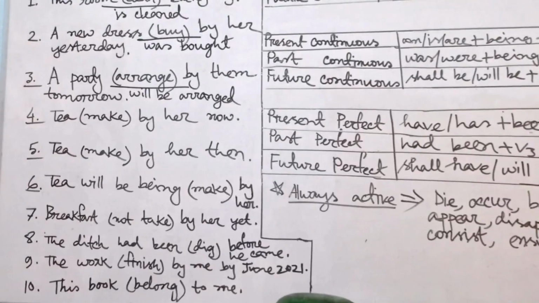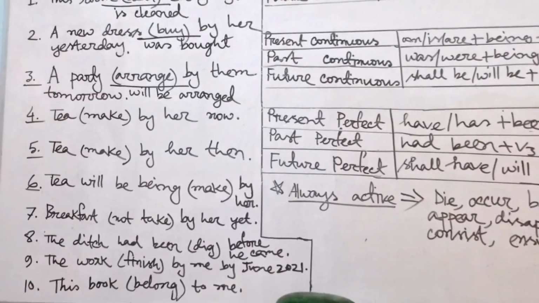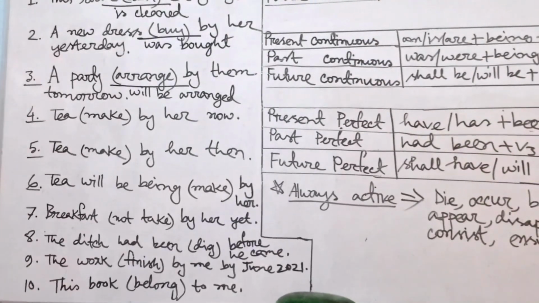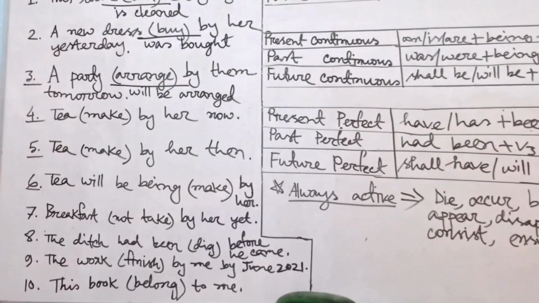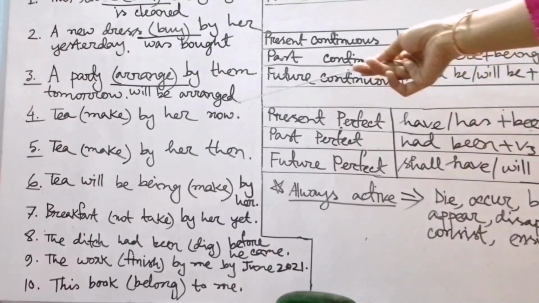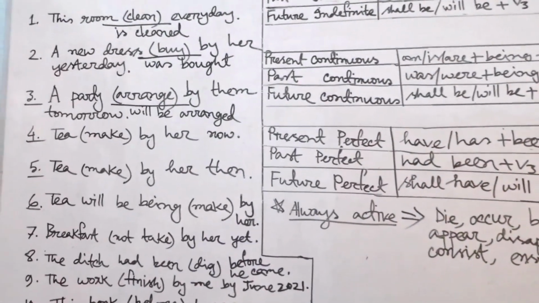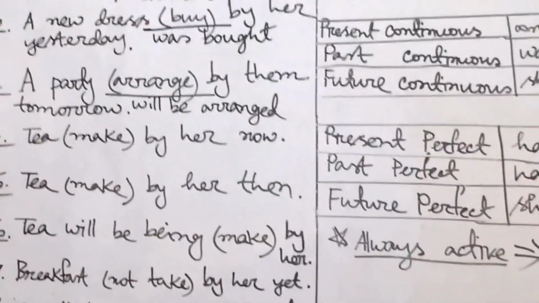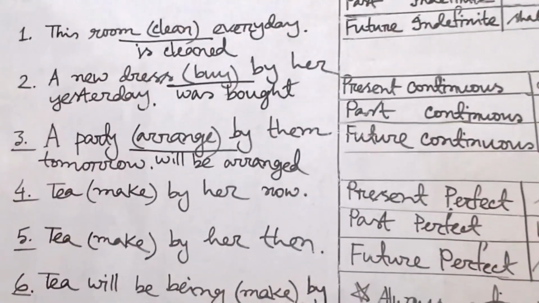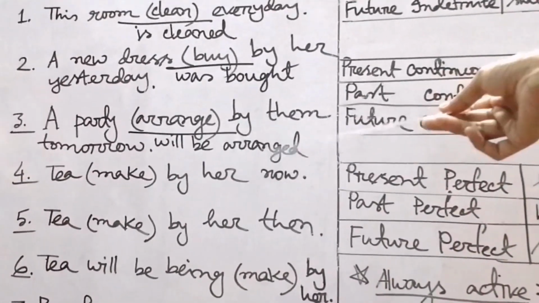Okay, my dear students, then the correct answer of sentence number 3: a party will be arranged by them tomorrow. Then go to sentence number 4: Tea (make) by her now. In our previous class, we discussed that if we find now in a sentence, what will be the structure of the sentences, my dear students? Yes, you are right, present continuous. But here you see that tea make by her.